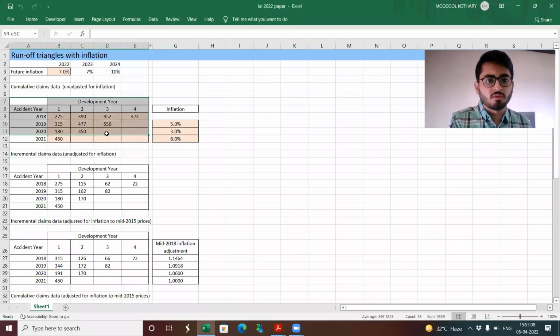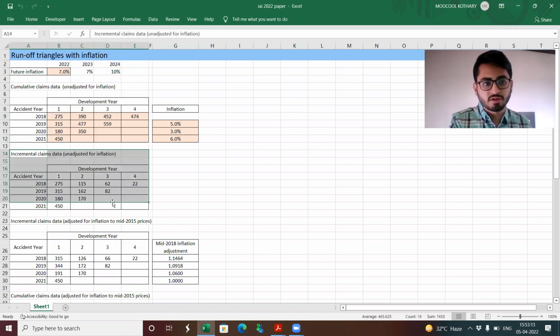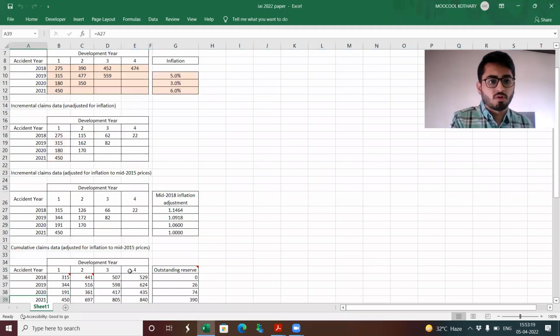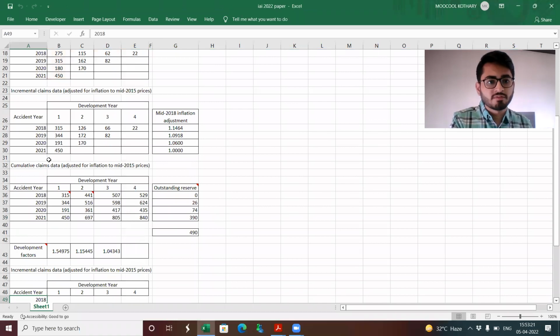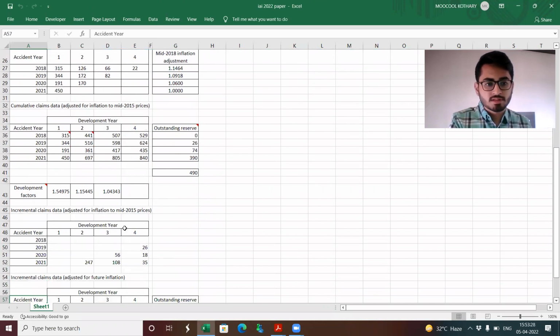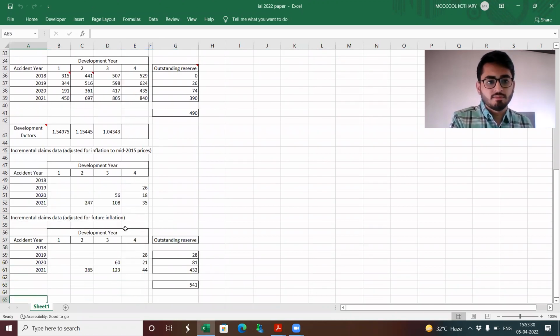So this was my data over here given. Then I get the incremental claims data unadjusted for inflation. Then I basically adjusted to inflation over here. Then what I do is I find the cumulative claims data. You all can refer to the values. I get the development factors. Then I get the incremental claims. And then I basically take them by incorporating the future inflation as well. And the outstanding reserve, which I'm getting, comes out to be 541.